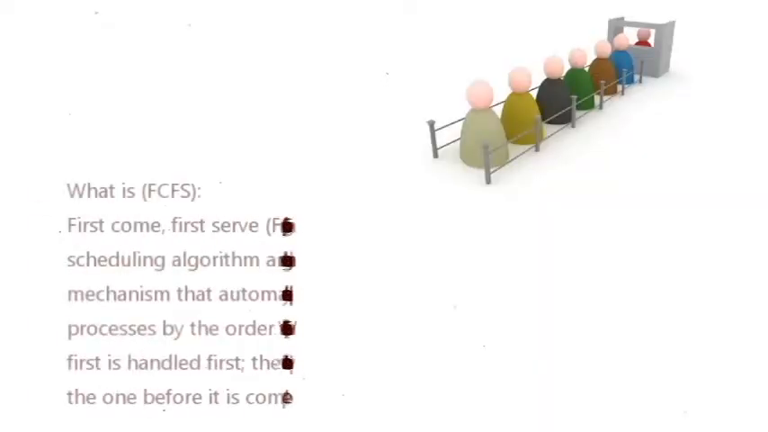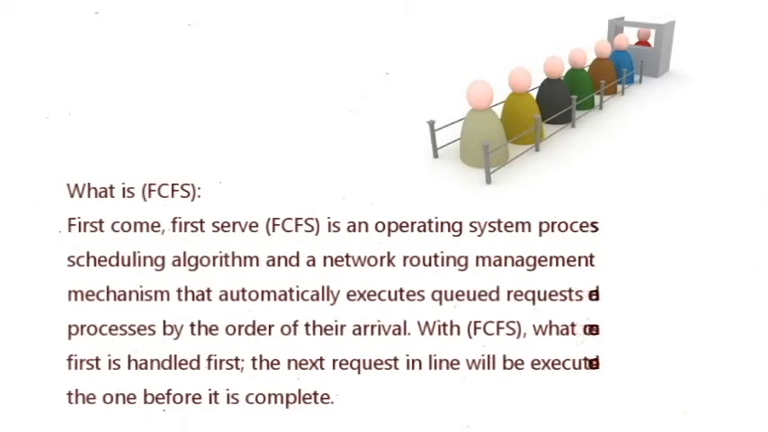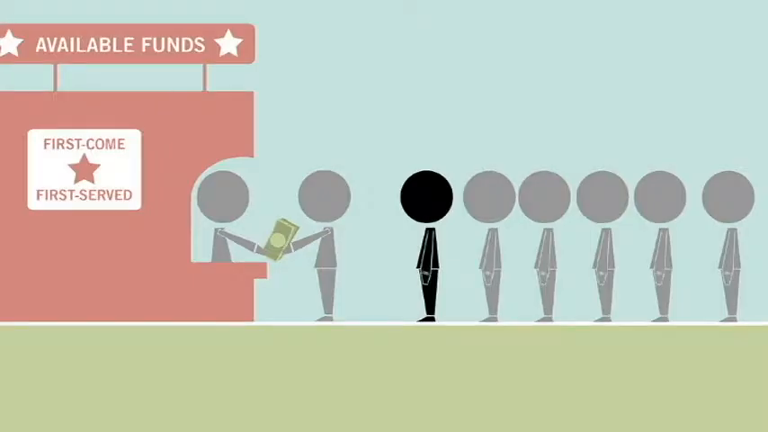FCFS is an operating system process scheduling that automatically executes queued requests and processes. Who comes first will complete first and who comes last will execute last. From the concept of FCFS, you will see that P1 comes first, that means P1 will be executed first until complete, followed by P2 and others.